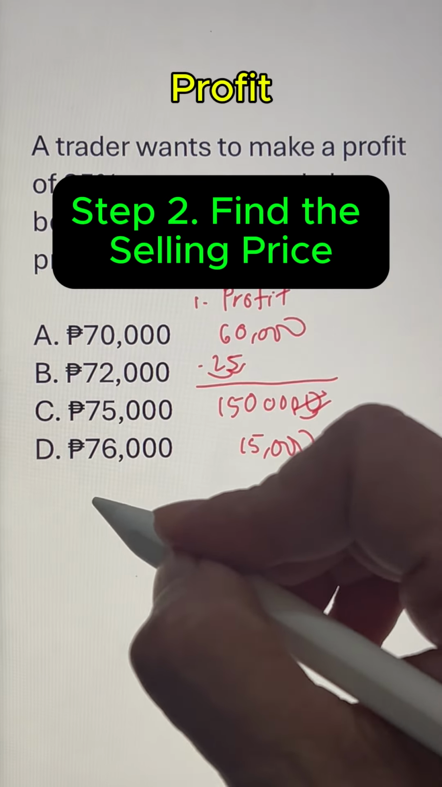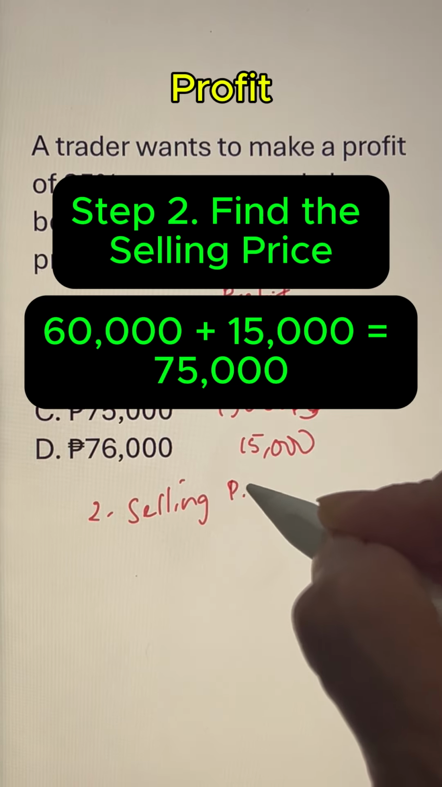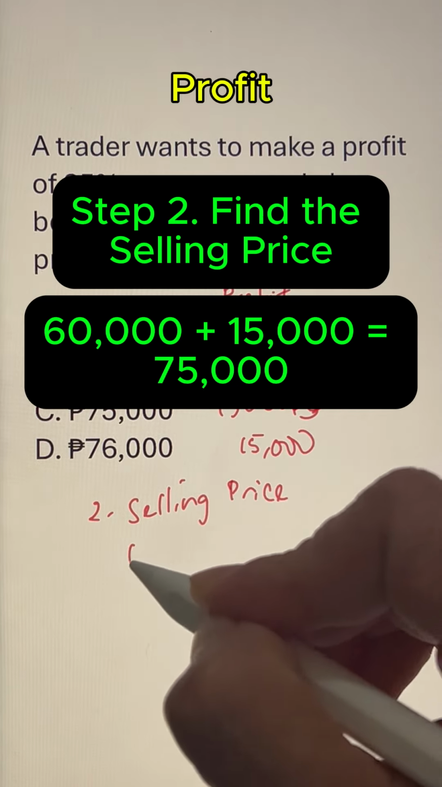Second step, alamin ang selling price. Add the profit amount to the original cost to get the selling price.